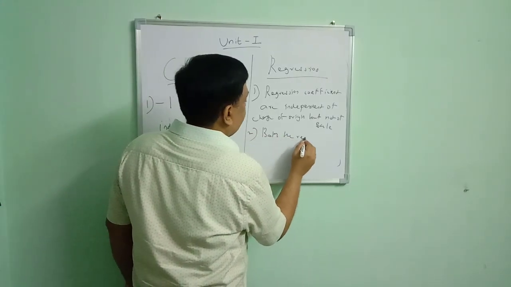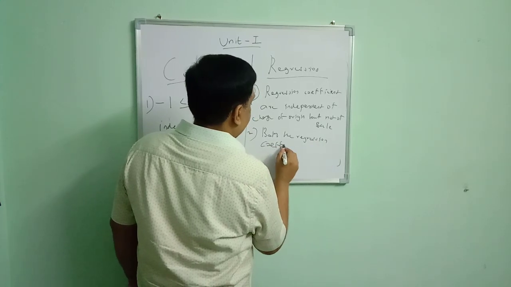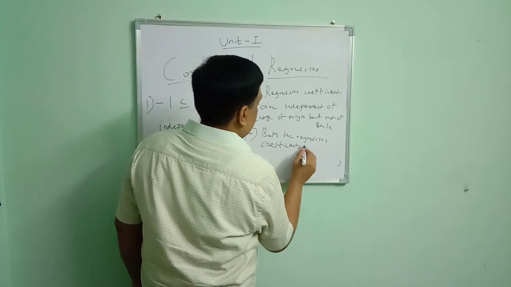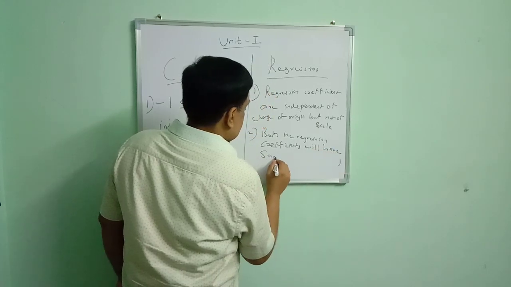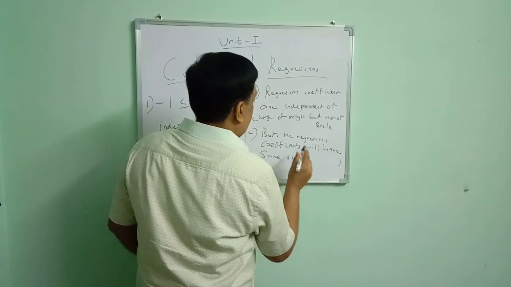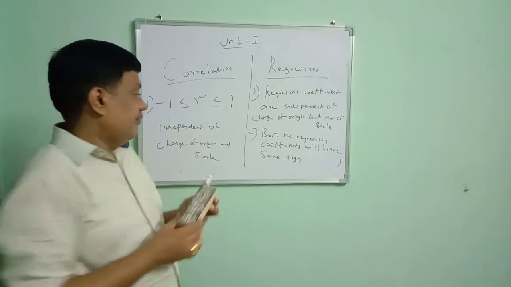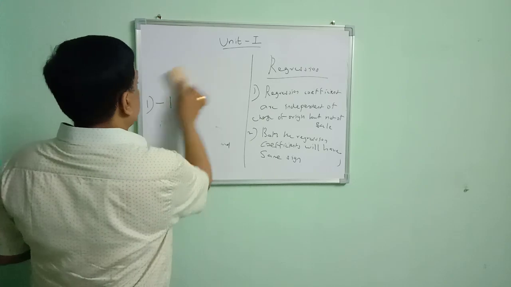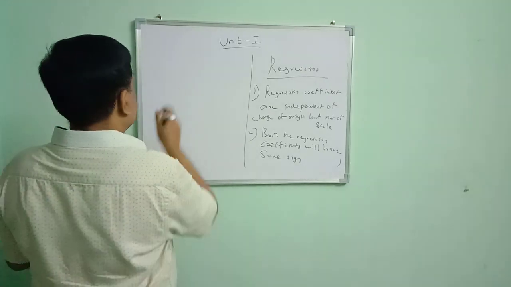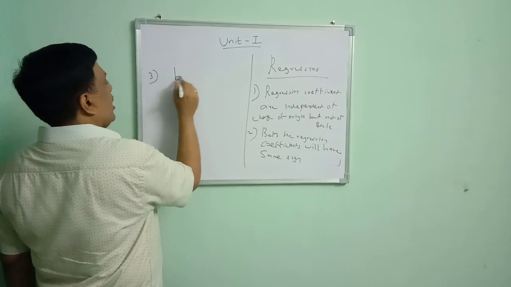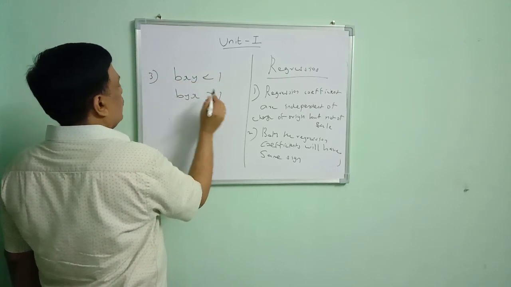Both the regression coefficients will have the same sign. Another important property, the third property of regression coefficients: if one of the regression coefficients is greater than unity, then the other regression coefficient will be less than 1. Suppose bxy is less than 1, then byx is greater than 1.